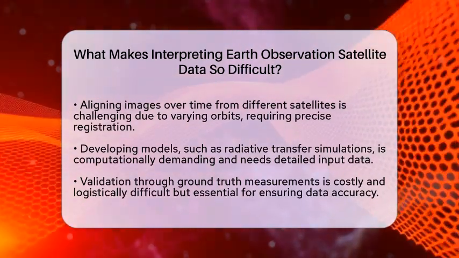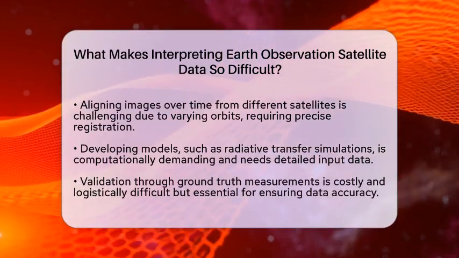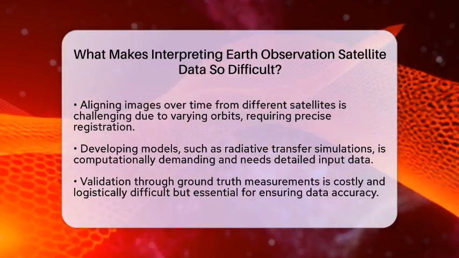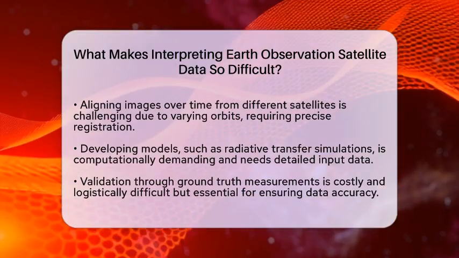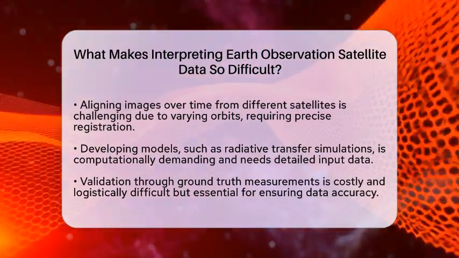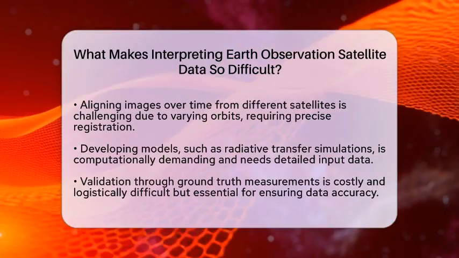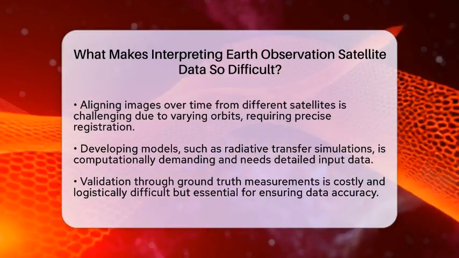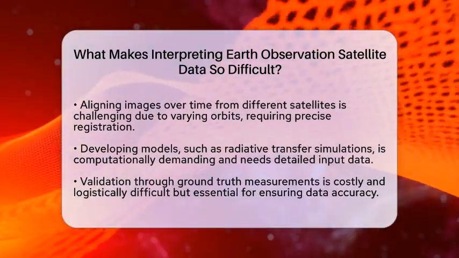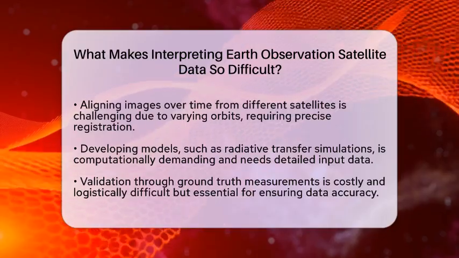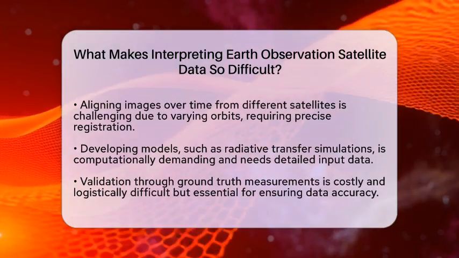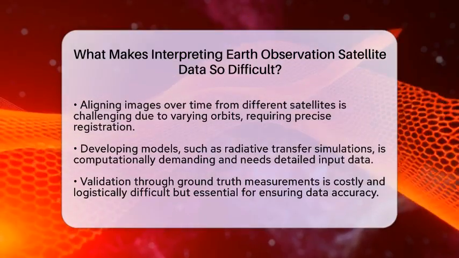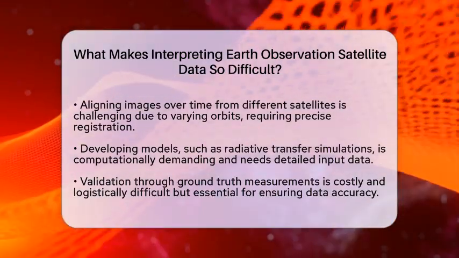Developing models to interpret the data adds another layer of difficulty. Radiative transfer models simulate how light interacts with the atmosphere and surface, but they are computationally intensive. They need detailed input data, like atmospheric conditions and surface properties, which are often hard to obtain. Creating algorithms that quickly and accurately extract meaningful information from raw signals remains a significant task.